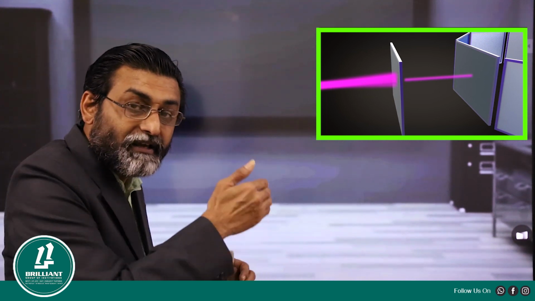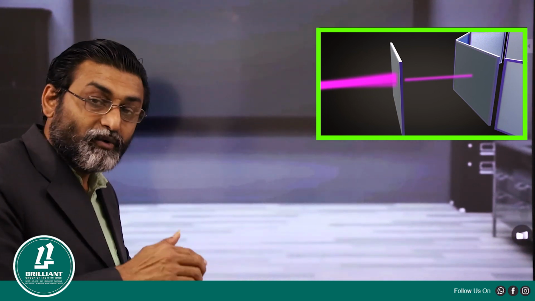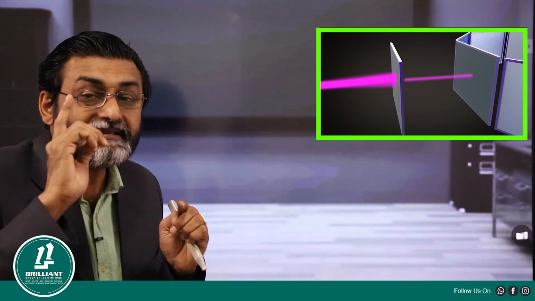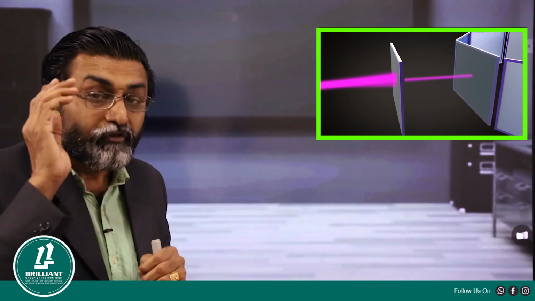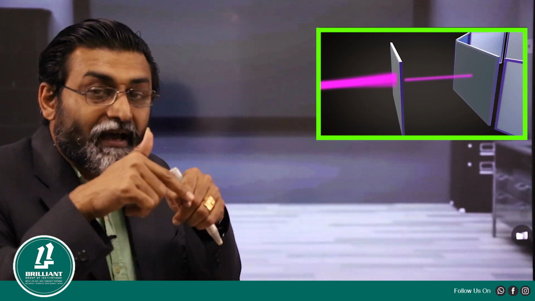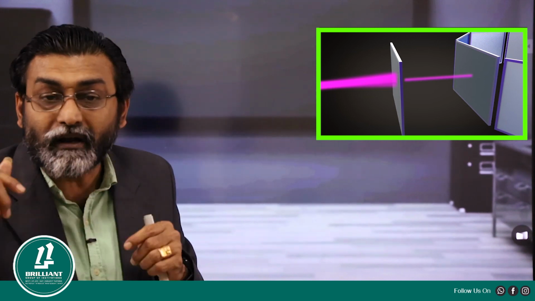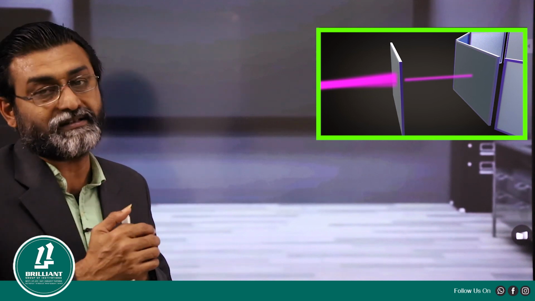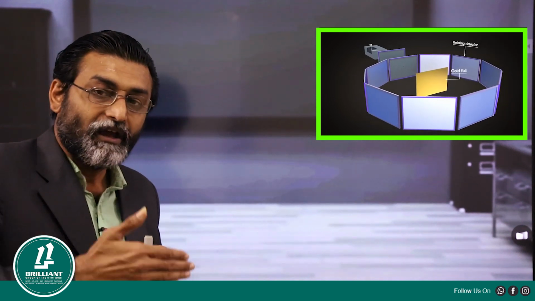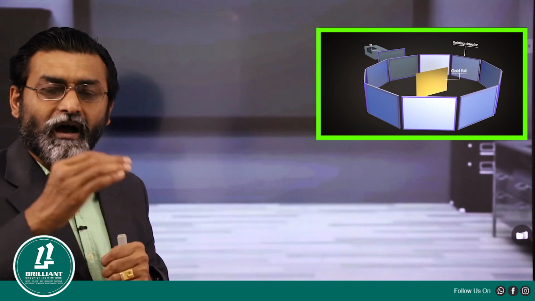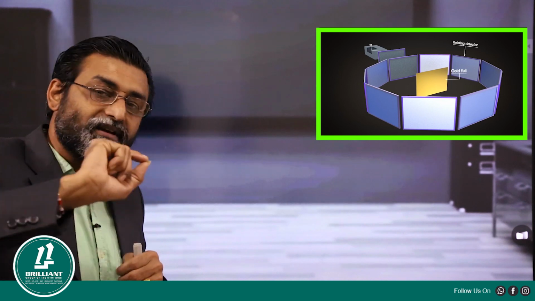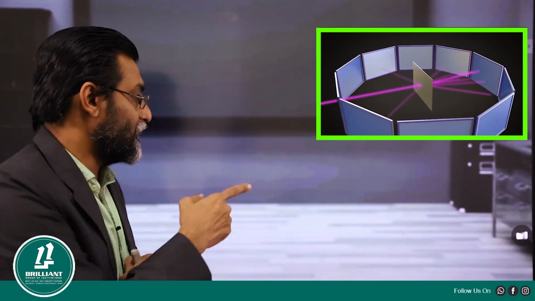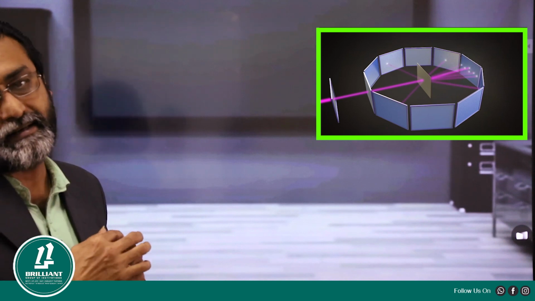Now, after these lead plates, what did he do? He arranged a zinc sulfide screen which is fluorescent in nature. The fluorescent zinc sulfide screen has been arranged in a circular orbit. In this zinc sulfide screen, he arranged a gold foil. The gold foil is arranged in the middle, so that these radiations go straight and strike the gold foil. You can observe the movement of the particles there also.